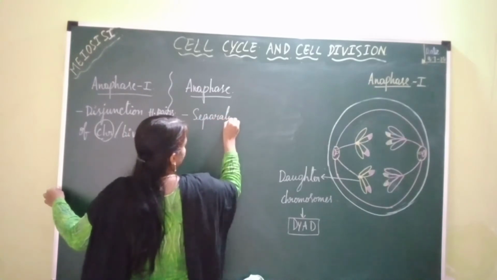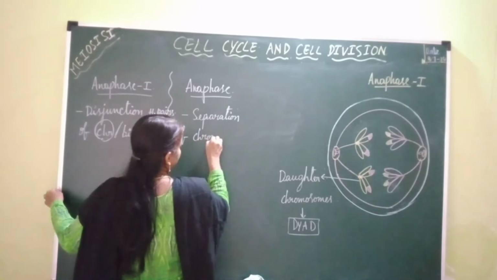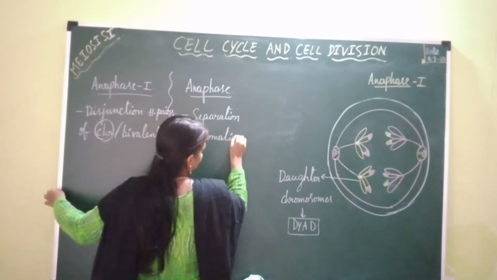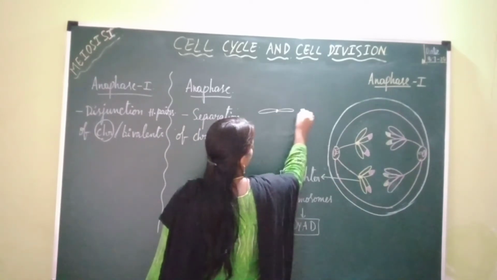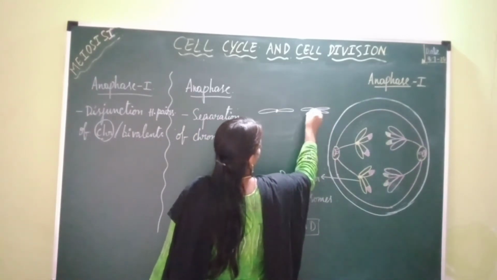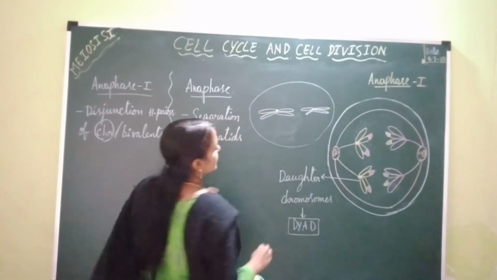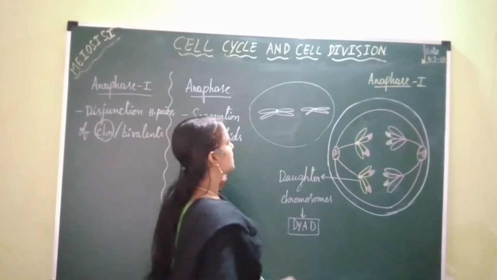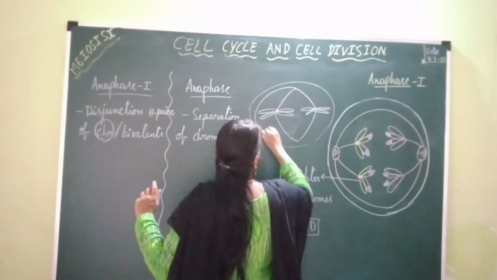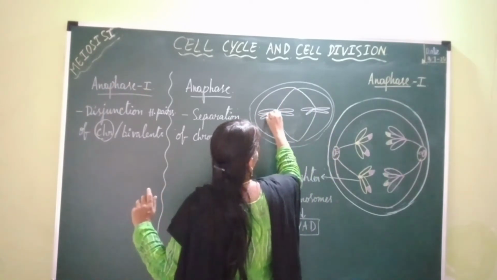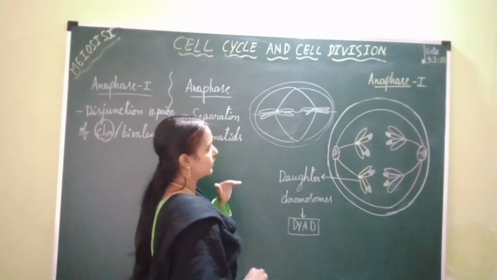Separation of chromatids is taking place. So let's see how this separation of chromatids happens. This is about the anaphase of mitosis. So this is a cell. These are the chromosomes which are aligned at the center of the cell during metaphase of mitosis, and now they start separating towards two opposite poles of the cell due to splitting of the centromere of these chromosomes.